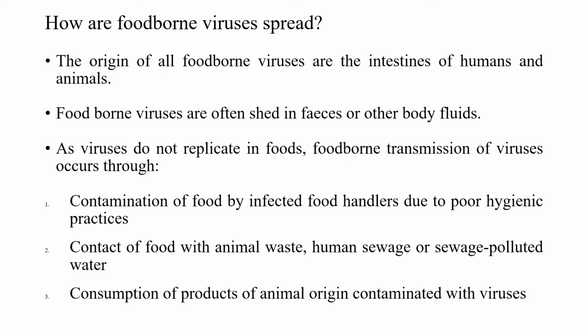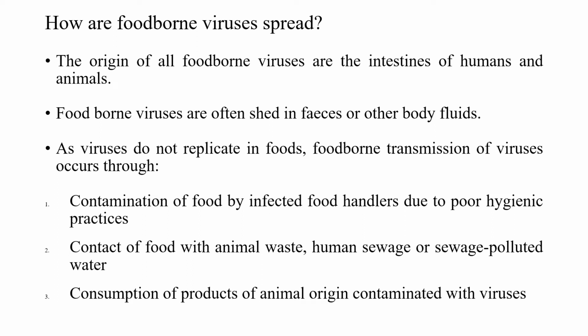Then, how are foodborne viruses spread? The origin of all foodborne viruses is the intestines of humans and animals, and they are often shed in feces or other body fluids. As viruses do not replicate in food, foodborne transmission occurs mainly through contamination of food by infected food handlers due to poor hygienic practices, or contact of the food with animal waste, human sewage or sewage-polluted water, and also through the consumption of products of animal origin which are contaminated with the viruses.